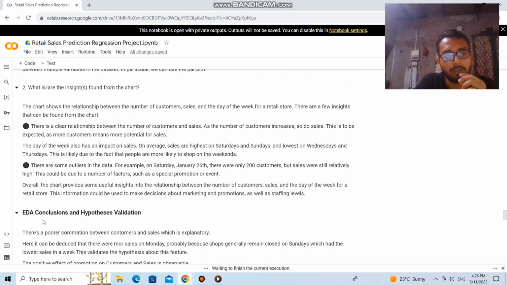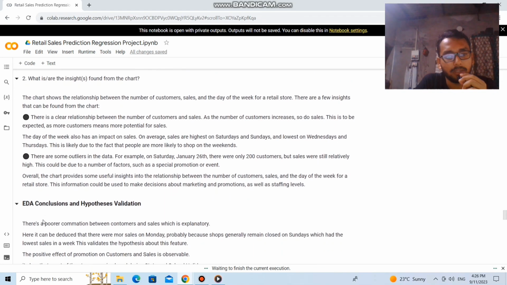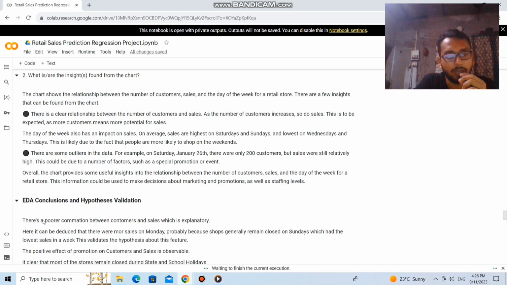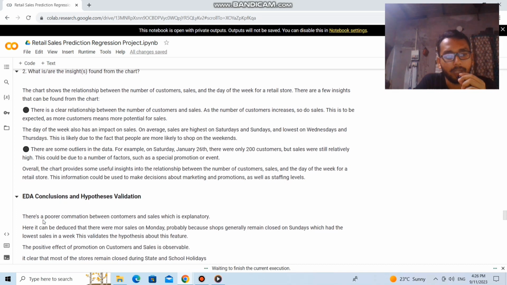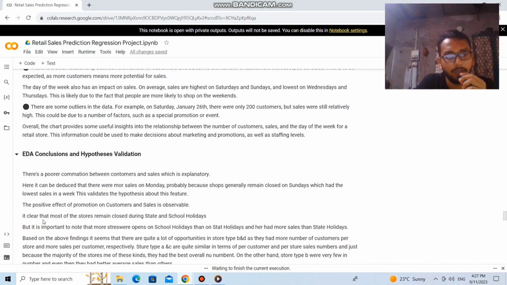The day of the week also has an impact on sales. On average, sales are highest on Saturdays and Sundays and lowest on Wednesdays and Thursdays. This is likely due to the fact that people are more likely to shop on weekends. There are some outliers in the data. For example, on Saturday, January 26th, there were only 200 customers, but sales were still relatively high. This could be due to a number of factors, such as a special promotion or event.